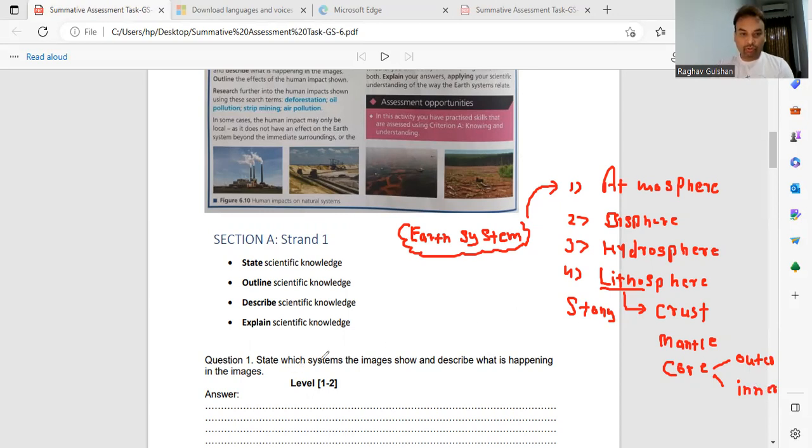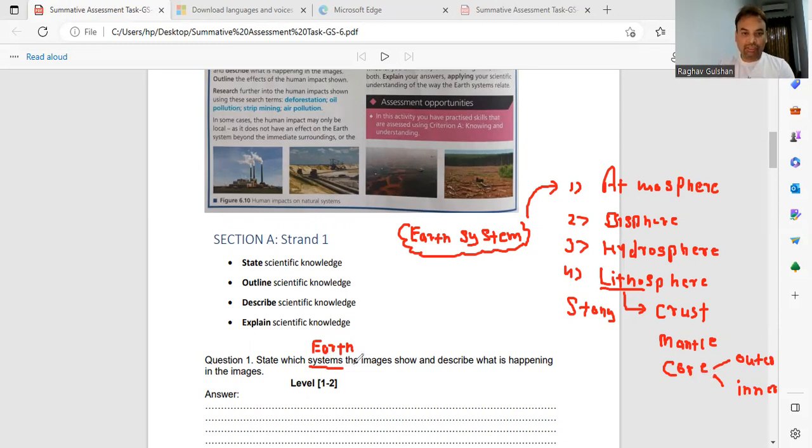So basically our question is about the system. What is the meaning of a system here? Basically, it is the earth system, earth as a system. The earth system has four components: atmosphere, biosphere, hydrosphere, lithosphere. Lithosphere has three further parts: crust, mantle, and then core. Core is further divided into two parts: outer core and inner core, right?